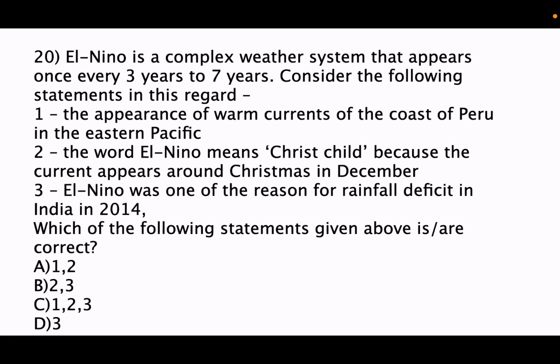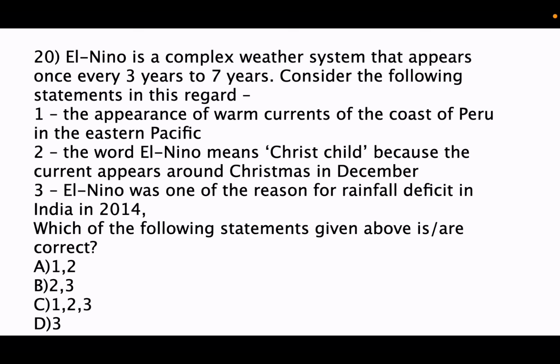We'll study it. El Nino is a climatic pattern that describes the unusual warming of surface water in the eastern equatorial Pacific Ocean. So the appearance of warm currents off the coast of Peru in the eastern Pacific Ocean is correct.